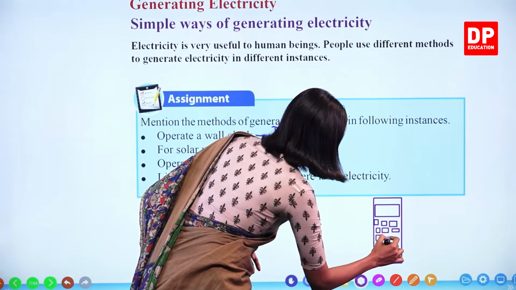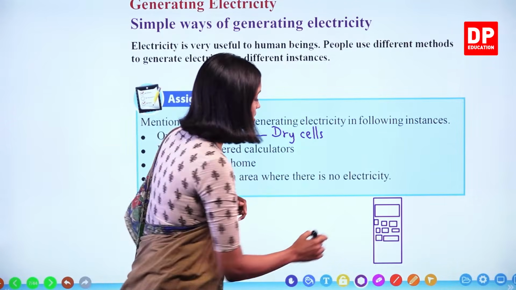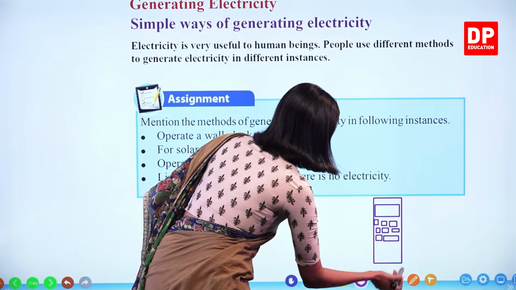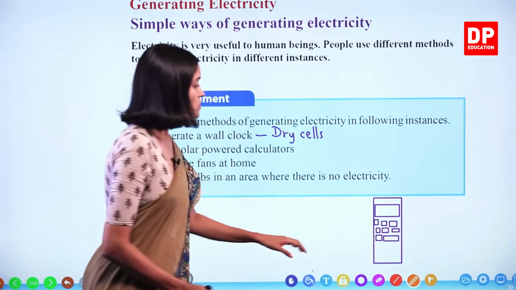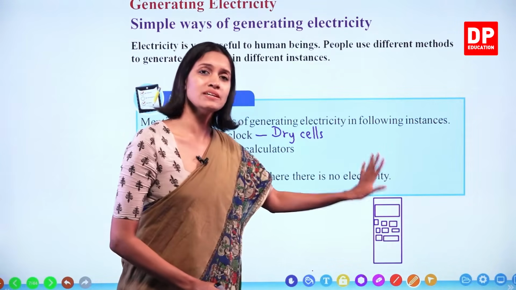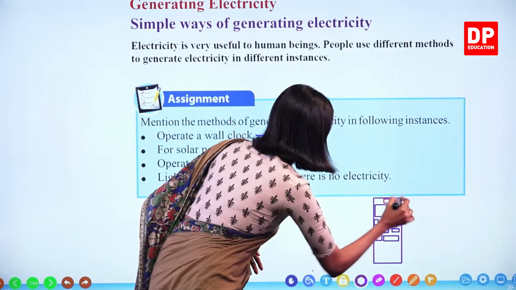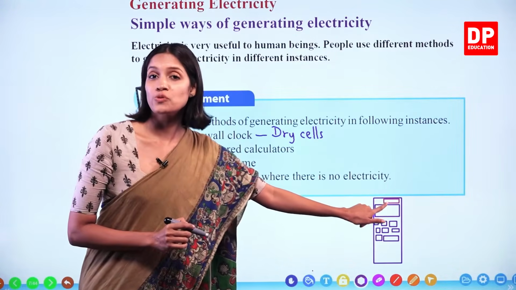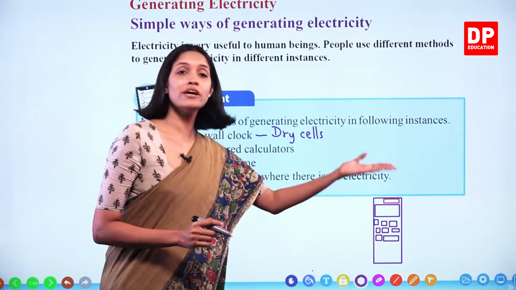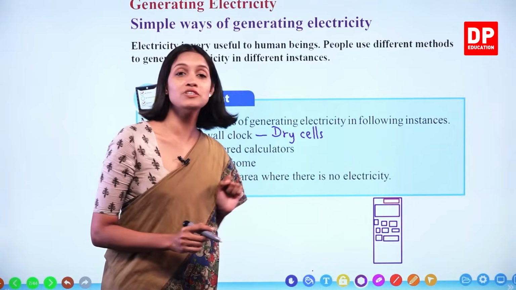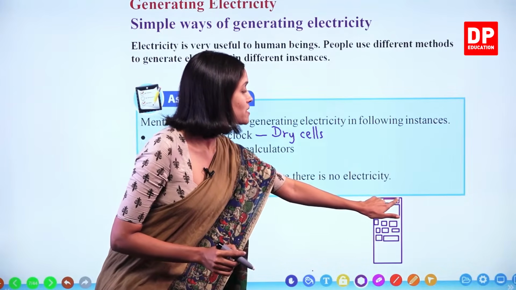Right? Instead of this one, normally calculators are like this. Instead of this type of calculators, have you seen sometimes some calculators have a small solar cell, which means even without the battery, if we hold this calculator to sunlight, even without the battery, we can make this work, right? We can use this one. That is because of the solar cell present here.